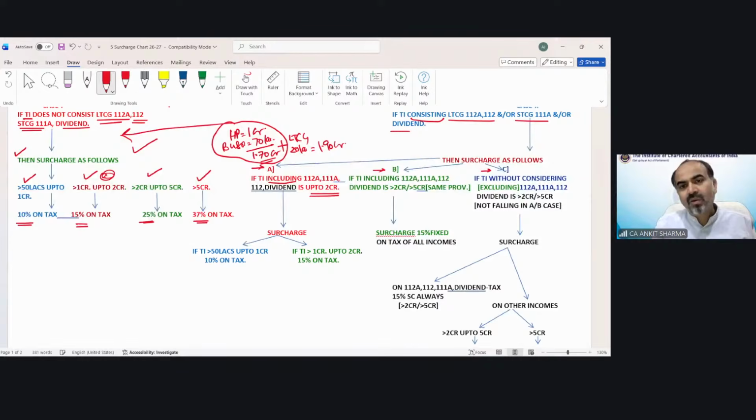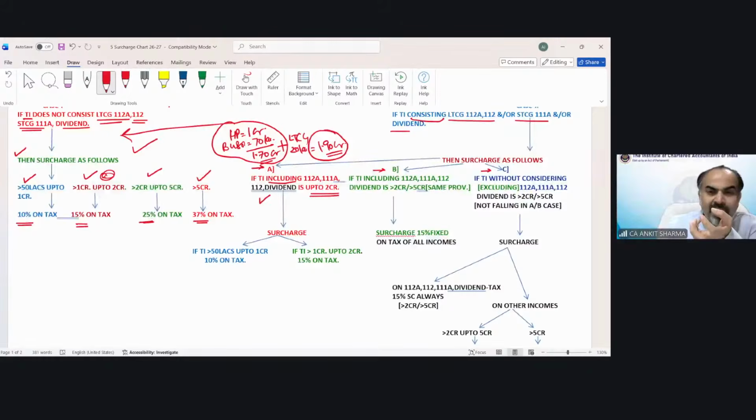Now it happened 1 crore 90 lakh after including special rate of income. So until there is any special rate of income, the first case, the normal case, would be applicable. Now, in this example, I have written house property income, business income, and long-term income of 20 lakh rupees. A special rate of income comes into the picture, and income is up to 1.90 crore.